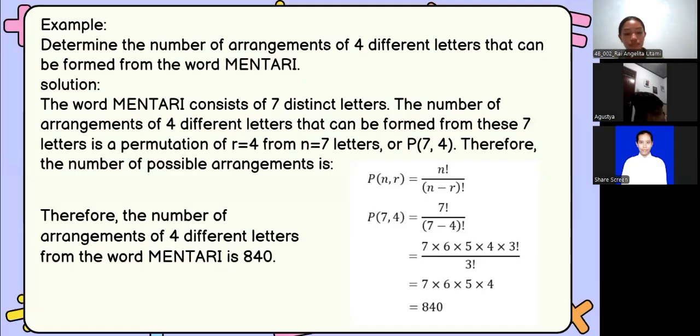So there are 840 different ways to arrange just four letters from that one word. That's a lot. Yes, it is. That's the power of permutation. The number of arrangements of four different letters from the word mentari is exactly 840.